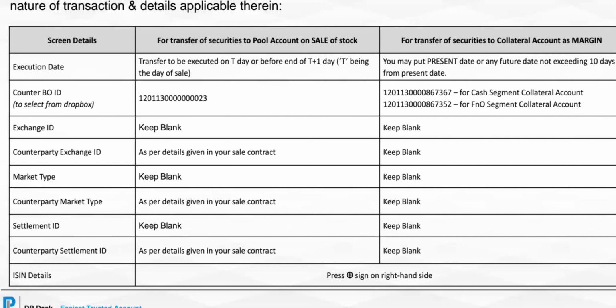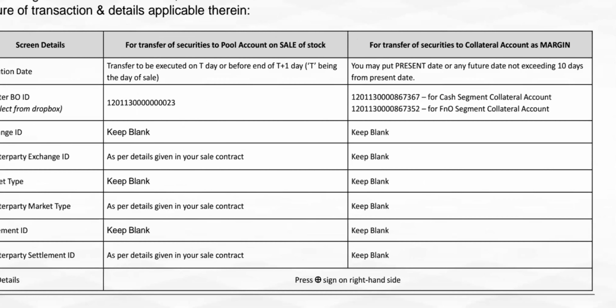Now, if you wish to transfer securities to the collateral account as margin, then you may put the current date or a future date as the execution date. The future date should not exceed 10 days from the current date. The two demat account numbers for the cash collateral account, for the cash segment and for the FNO segment, are already given to you. I'll share them on email also, and all the rest of the columns will have to be kept blank.